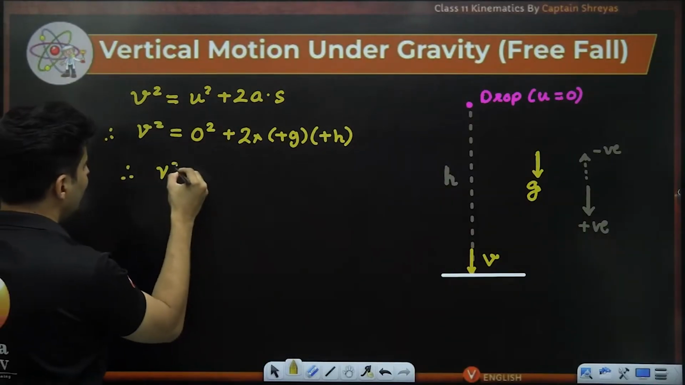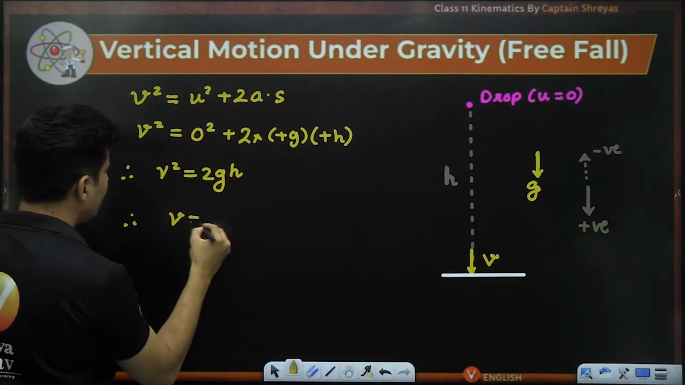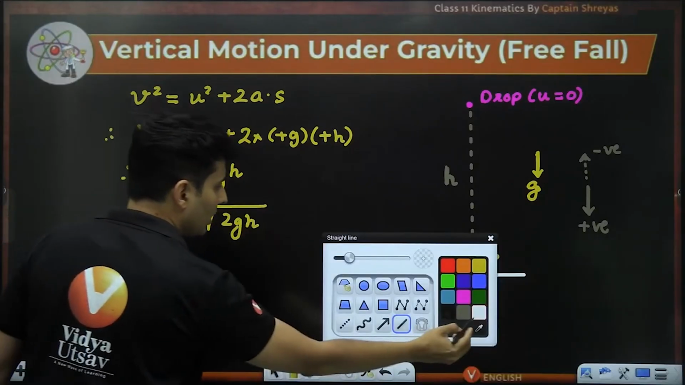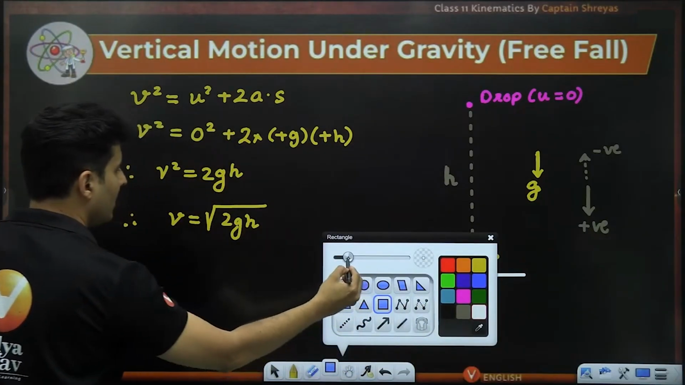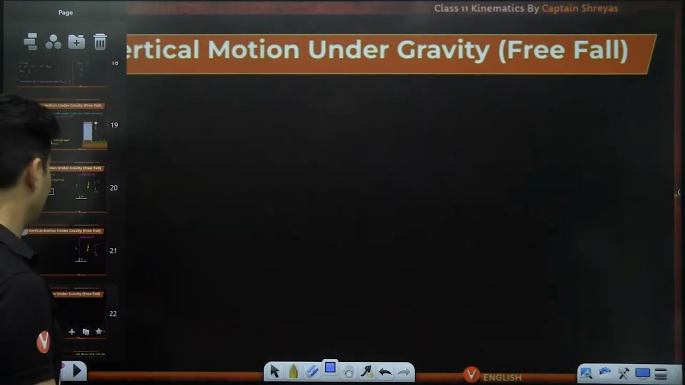Perfect. So v square is 2gh. Therefore, v is root 2gh. Very important formula. v is root of 2gh.